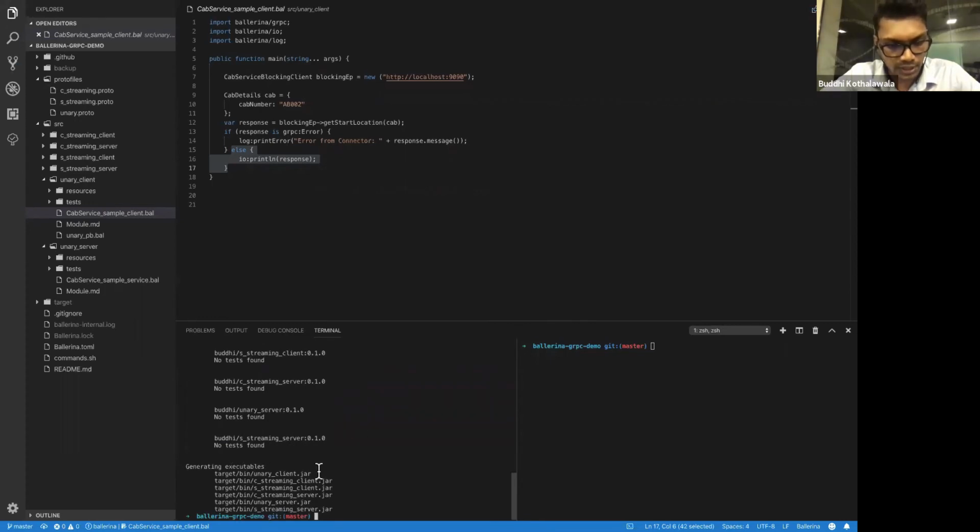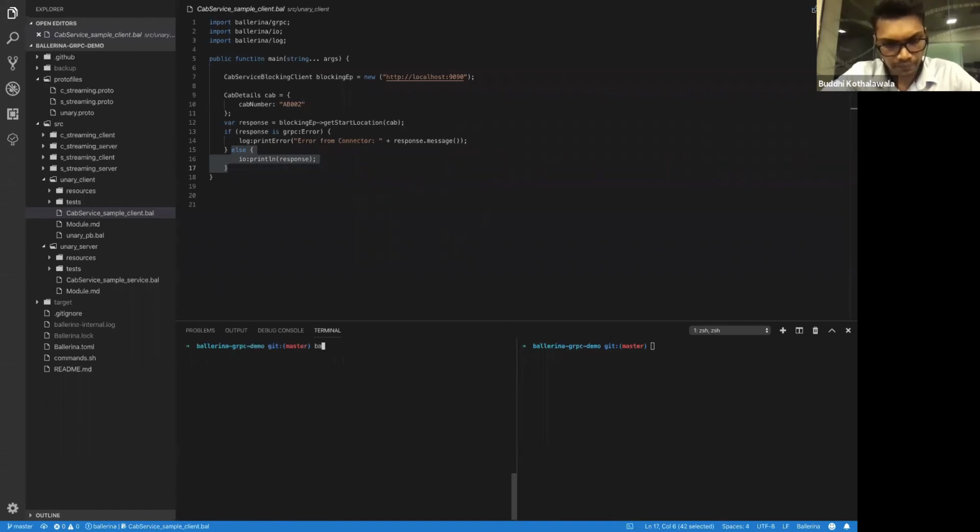Okay, in this demonstration, I'll simply use Unary client and Unary server. We are using these other jars in the future demonstrations. I just want to run Unary server first, and then I'll run the Unary client.